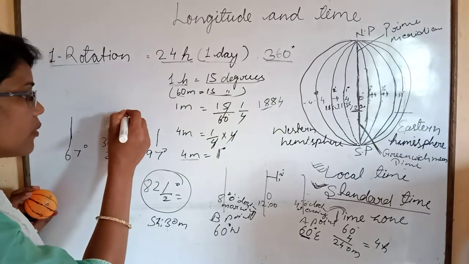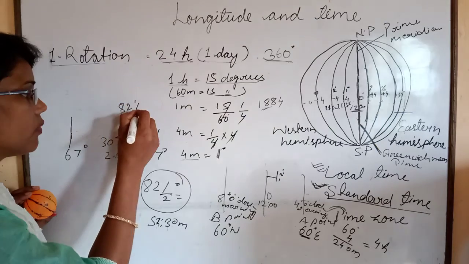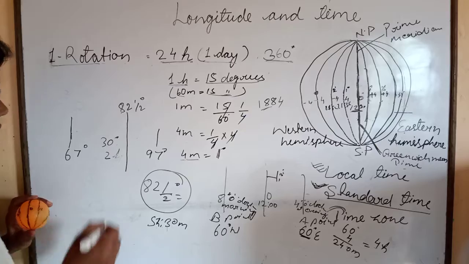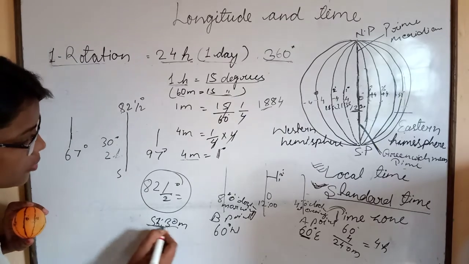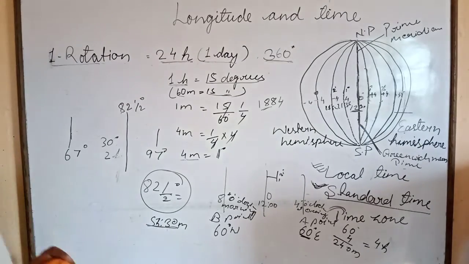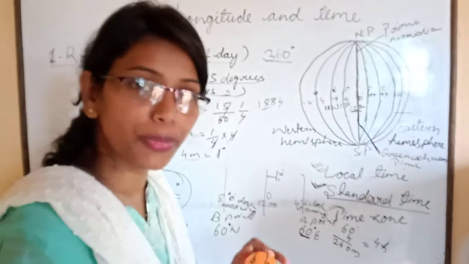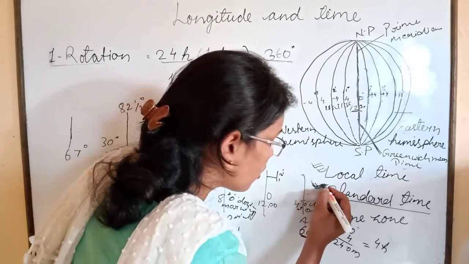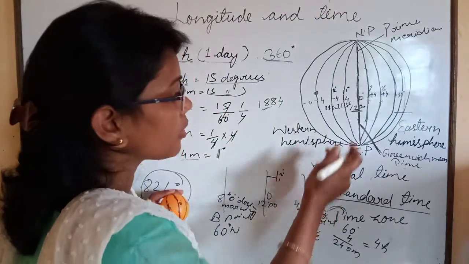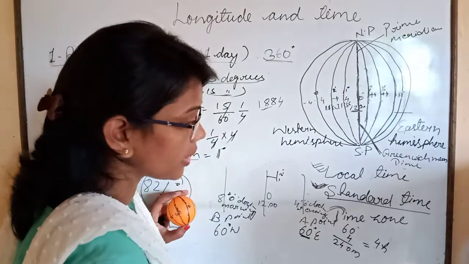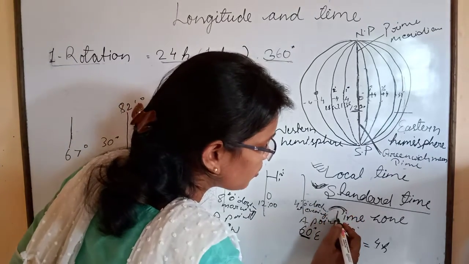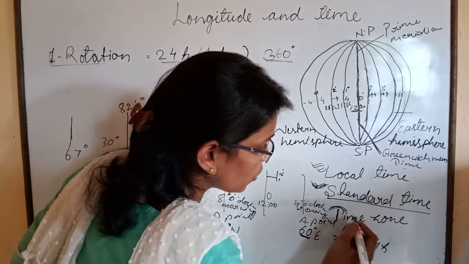So India selected its meridian on the middle line which passes through 82.5 degrees. And it is 5 hours 30 minutes ahead of Greenwich Mean Time. Every country selects its standard meridian from Greenwich Mean Time. Okay, and children, then come to the next, time zones.